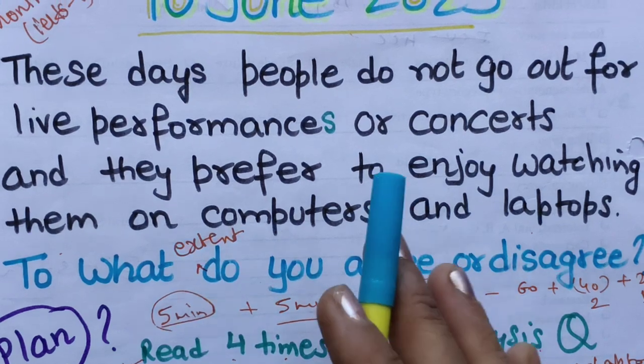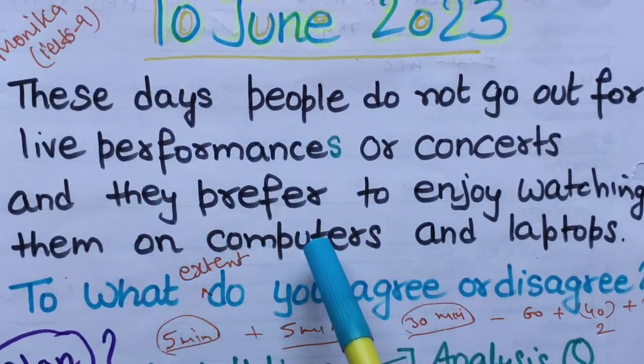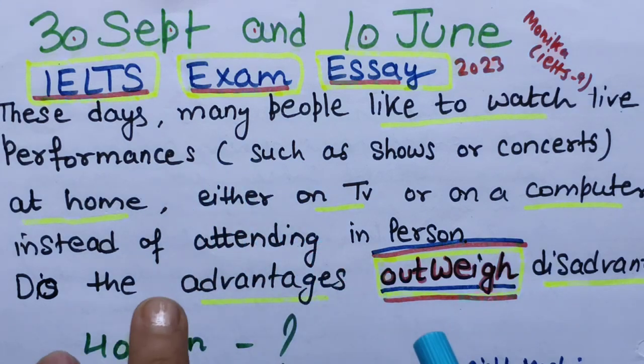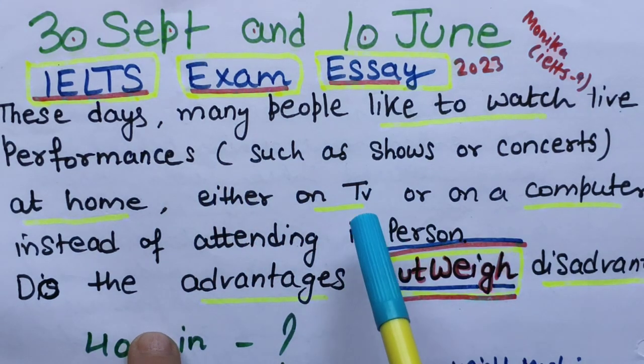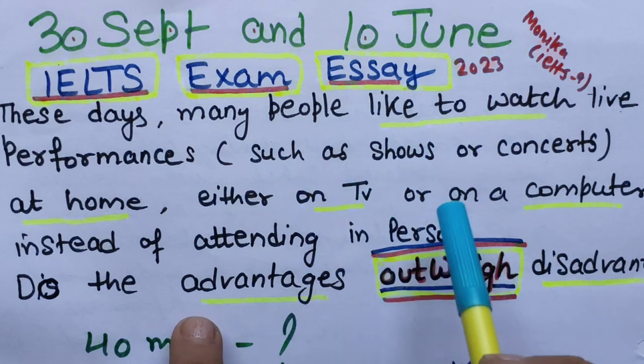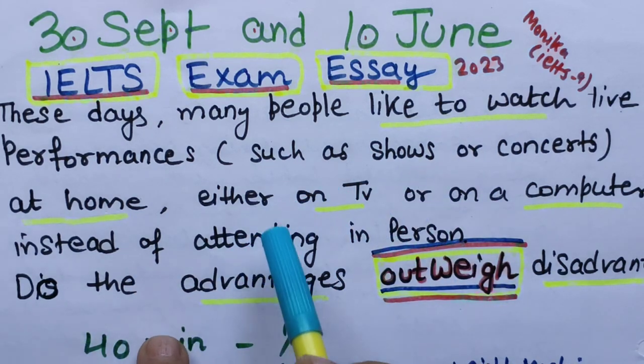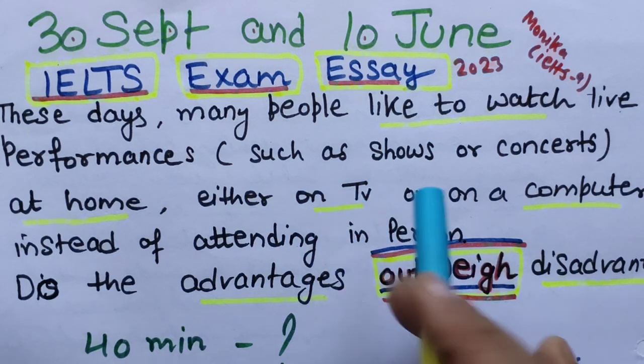To what extent? If you go through the statements, both are the same, both are saying that people are watching and enjoying all the shows, TV shows or sports events at home with their home comfort and not going physically to attend.